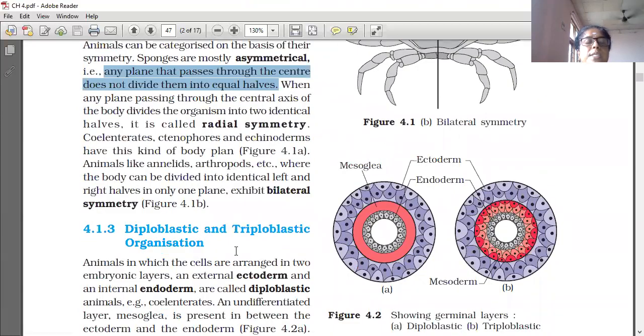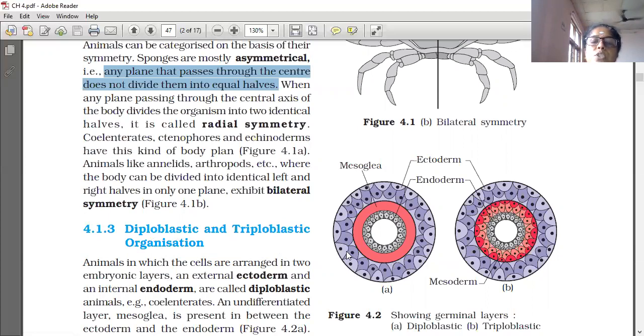Next is diploblastic and triploblastic organization. Animals in which the cells are arranged in two embryonic layers, an external ectoderm and an internal endoderm, are called diploblastic animals. Di means two only. So two layers are only there, that is ectoderm and endoderm. Two layers only there, then it is called diploblastic.